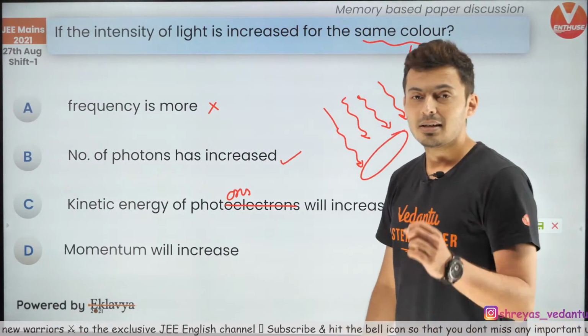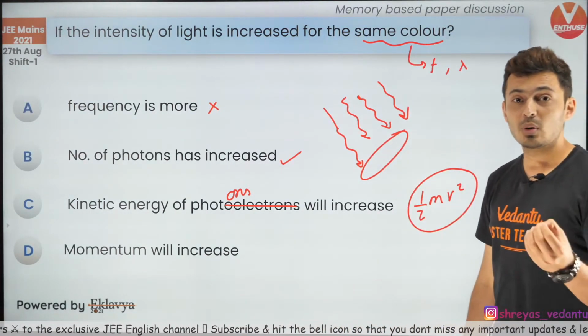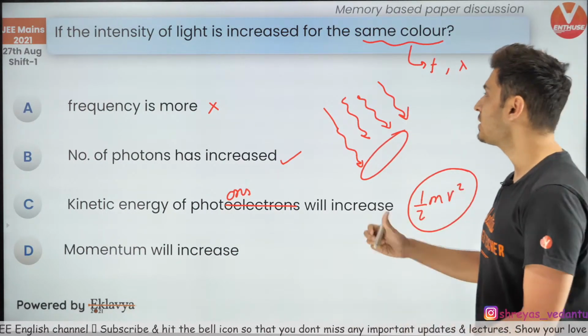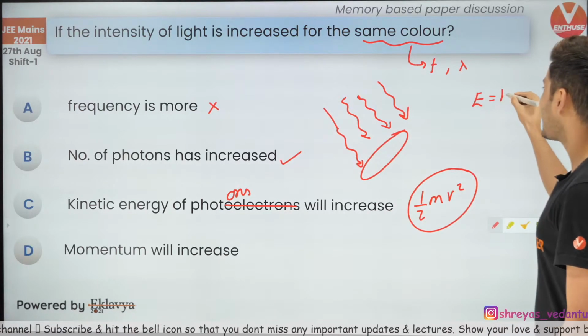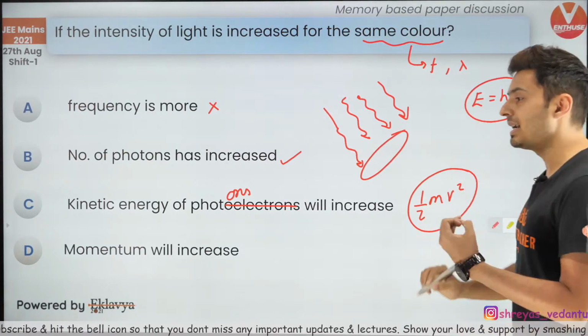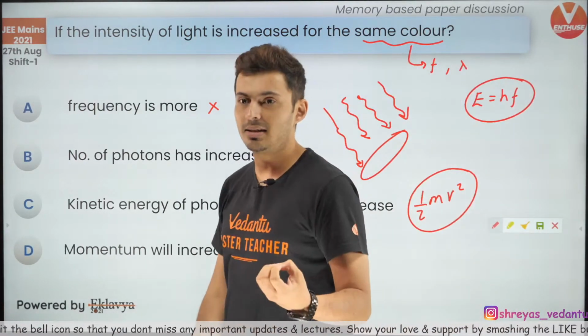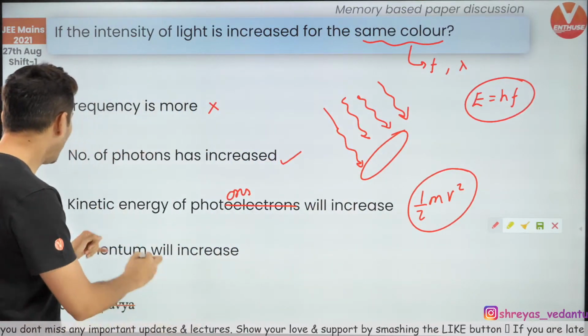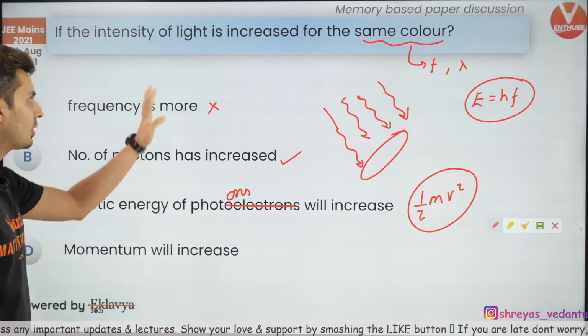The reason is, mass of a photon is assumed to be 0, the rest mass. So when I say energy of a photon is hf, it does not mean kinetic energy is hf or potential energy is hf. It's just energy of a photon. So there is no point of discussing kinetic energy for a photon.